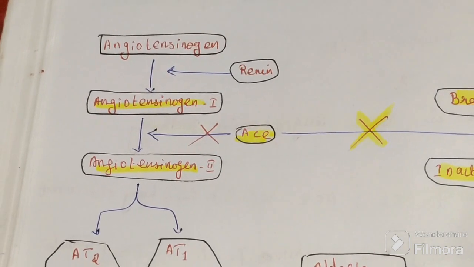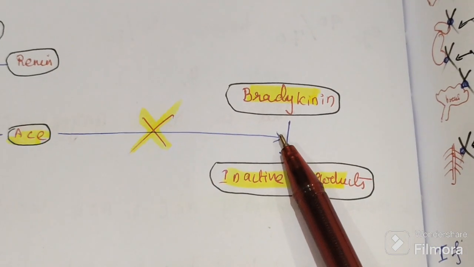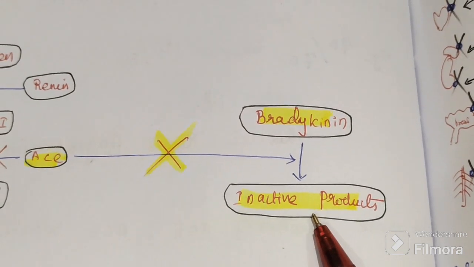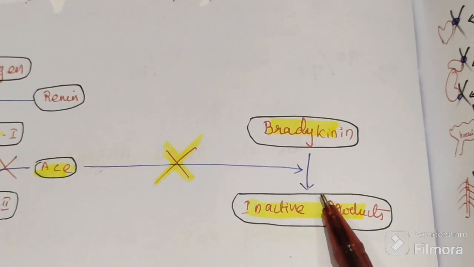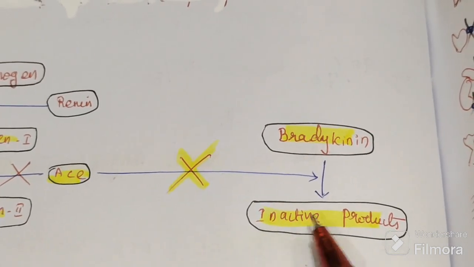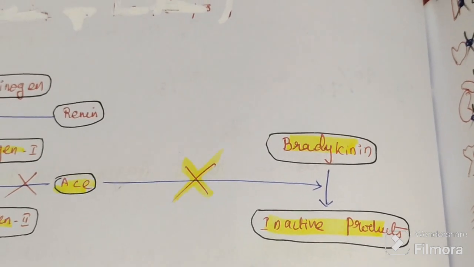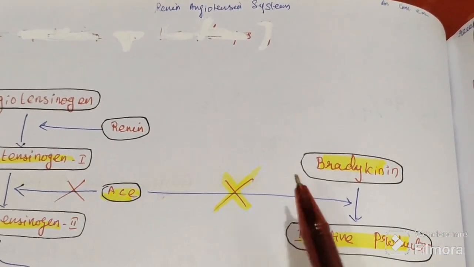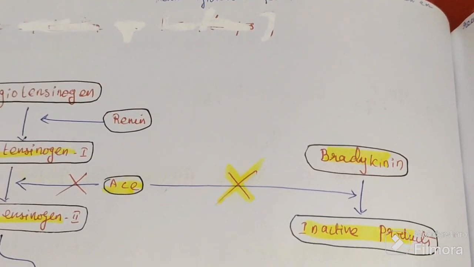But if we inhibit this ACE, the conversion of bradykinin into an inactive product is also inhibited. Unfortunately we don't want this block, but as a side effect it also blocks. We want to block one conversion only, but this one also happens because we are inhibiting ACE.